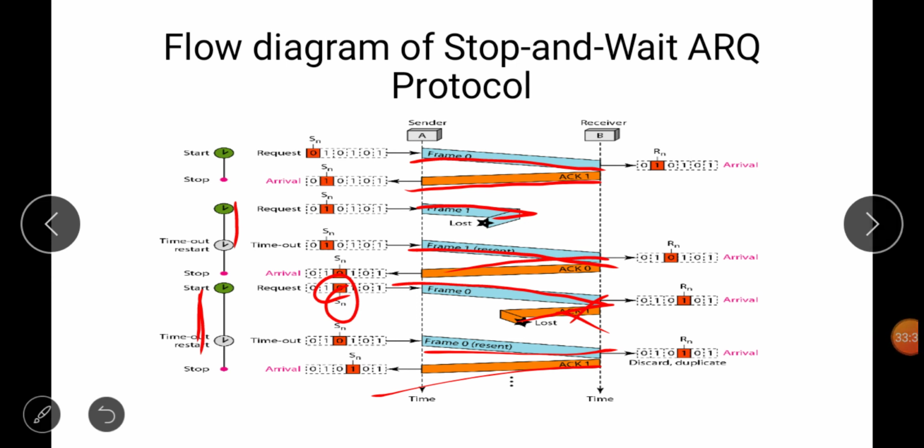But we have some problems in stop and wait protocol. What we are doing is simply sending a frame and receiving the acknowledgement, and after getting the acknowledgement of the previous frame, we send the next frame. This particular time is taken for one frame. So what we can do is send more frames in between this time. Before receiving the acknowledgement, we can also send some frames, so that we can utilize the channel.